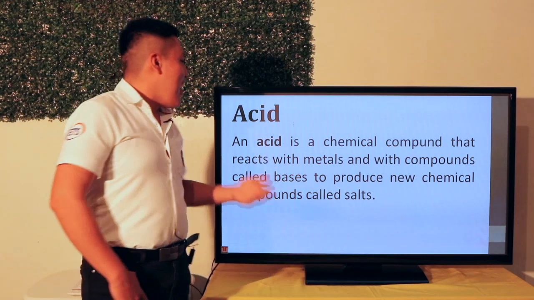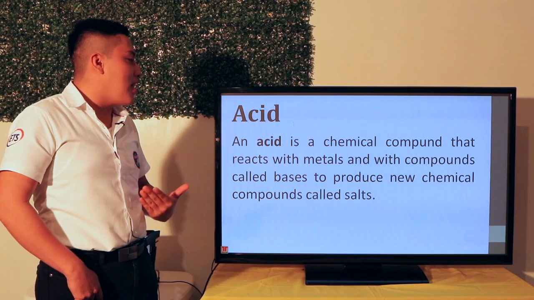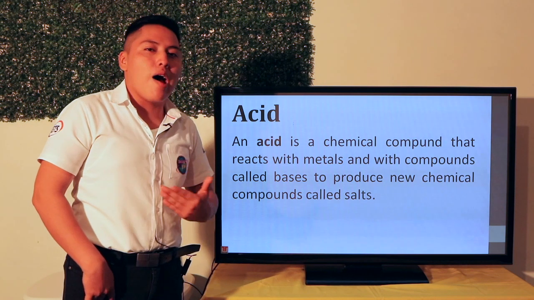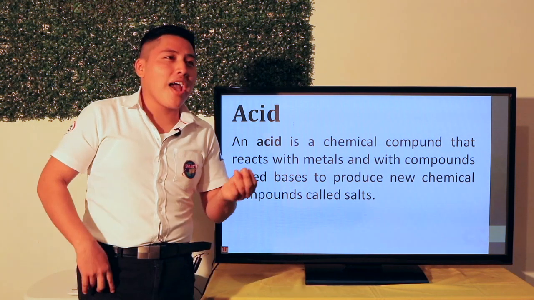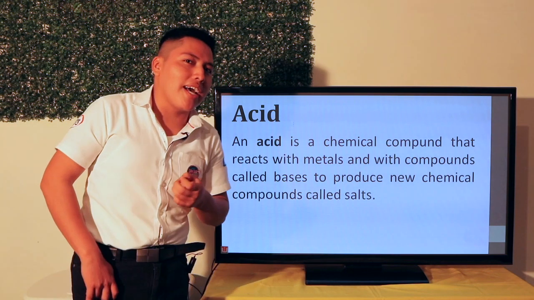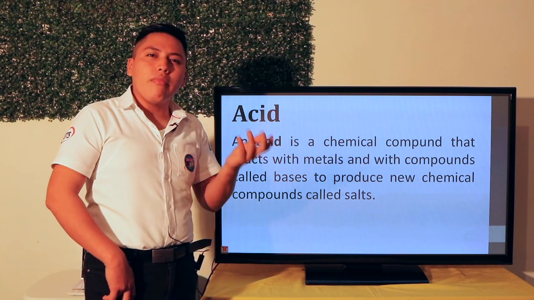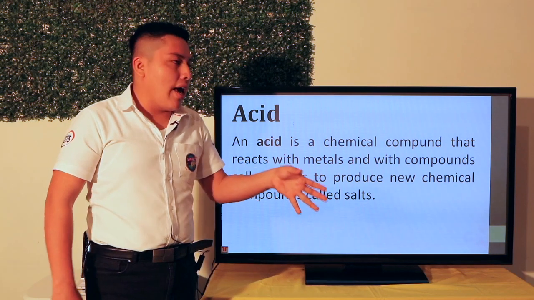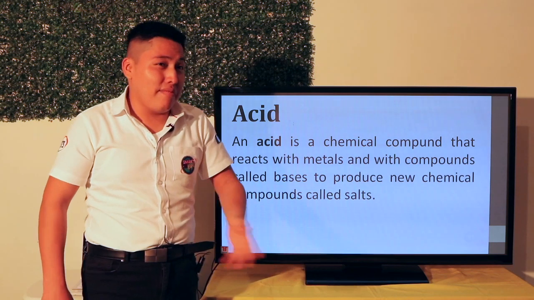What's an acid? An acid is a chemical compound that reacts with metals and with compounds called bases to produce new chemical compounds called salt. What does it mean? For example, have you tasted lemon juice or something like that? Do you notice the substance that the lemon has? It's like an acid. So this is a weak acid, obviously, and it cannot react with your body in this case.